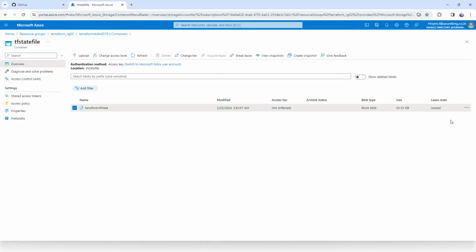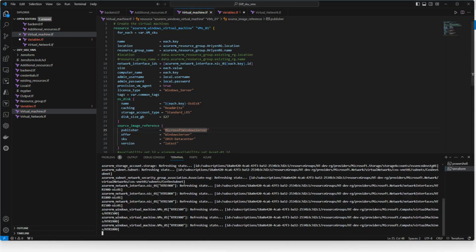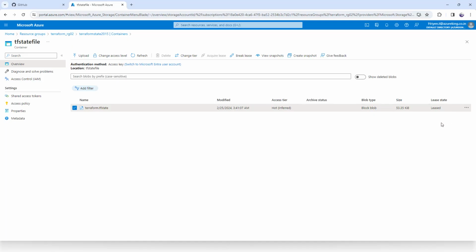That means another person cannot make any changes right now. They cannot apply any changes or run the Terraform commands. Okay, it will be leased. So once it is successfully destroyed, only then will it be in an available state. For now, it is in a leased state.